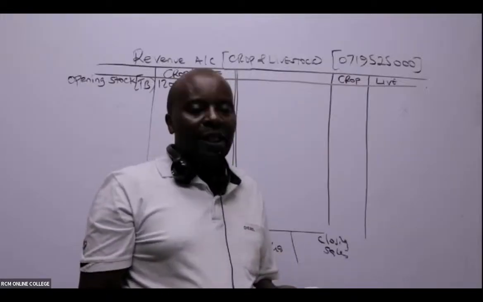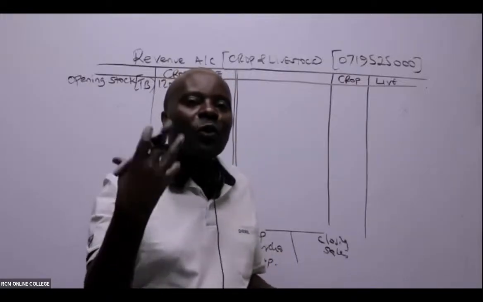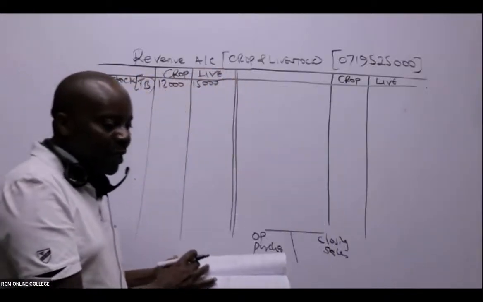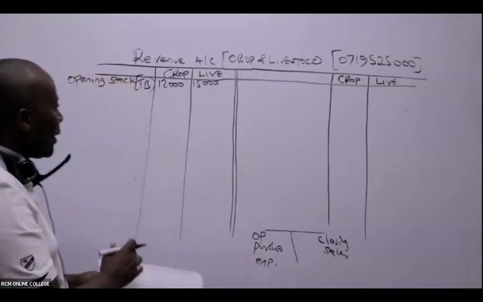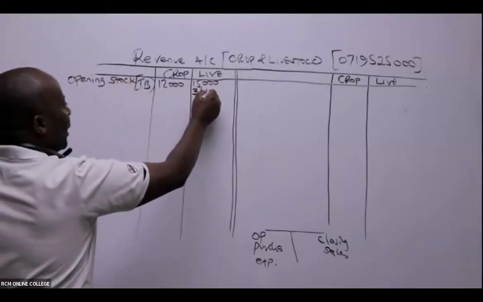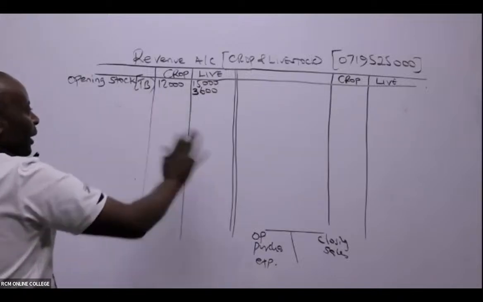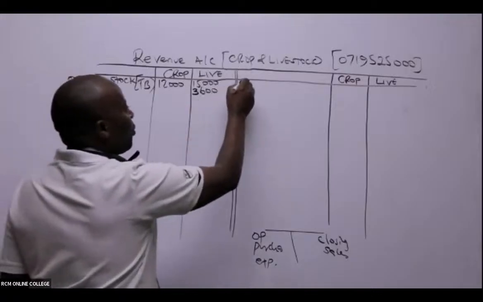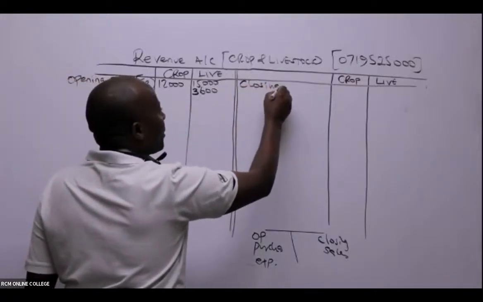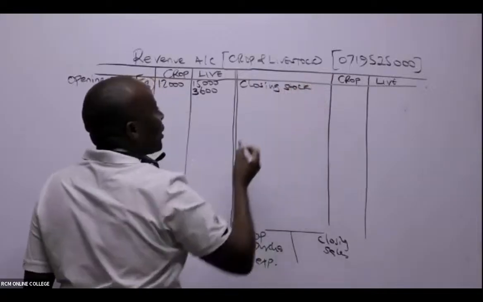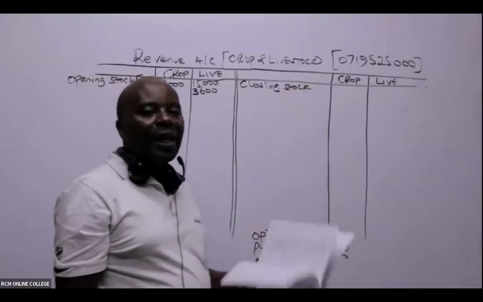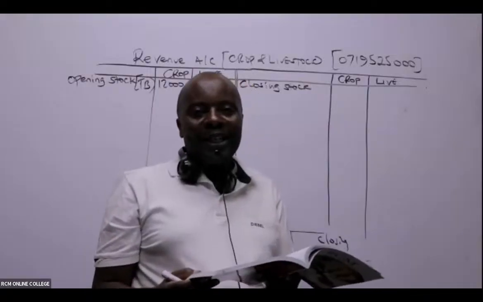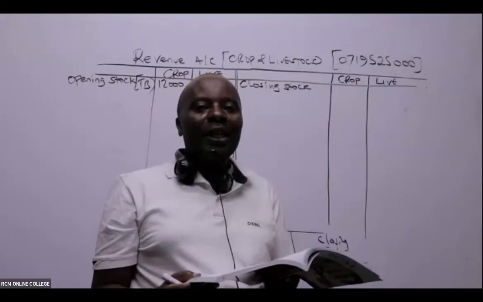Apart from that, we still have something on opening inventories there: livestock feeds. It's very clear that this is going to the livestock account. Livestock feeds, 3,600. You don't have to write another opening stock here. That's enough. Then you come here and write closing stocks. In most cases, closing stocks are normally provided in the additional notes. It's rare; you can't get a closing stock in a TB.